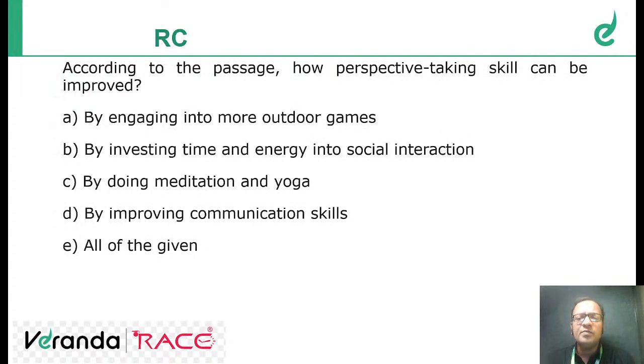According to the passage, how can perspective taking skill be improved? By engaging in more outdoor games, or by investing time and energy into social interaction. This is very good. We have got the answer. I don't need to explain this, you have understood it totally. Next one. According to the passage, how can perspective skill be improved? We have already done this.